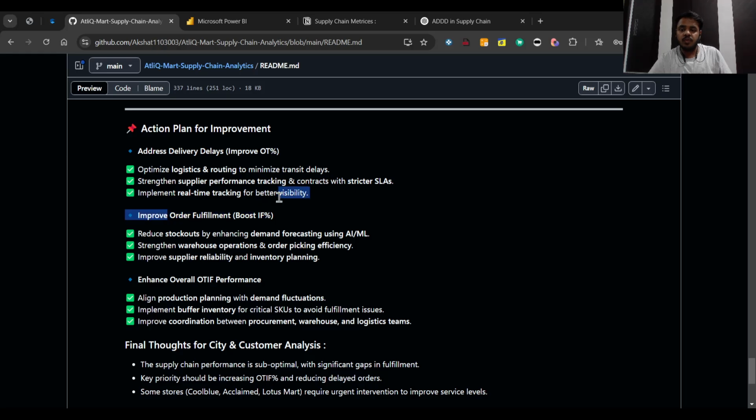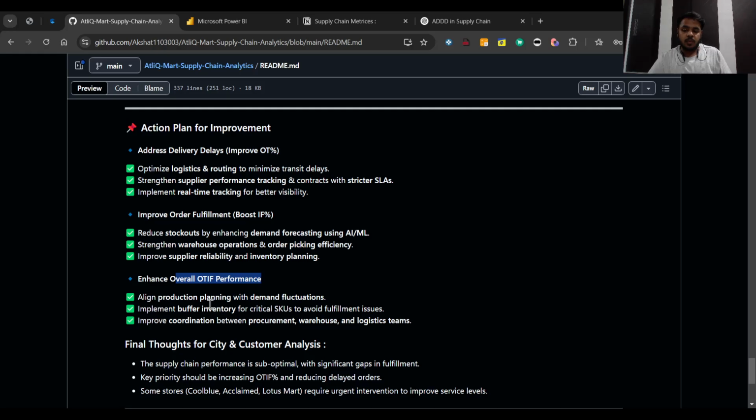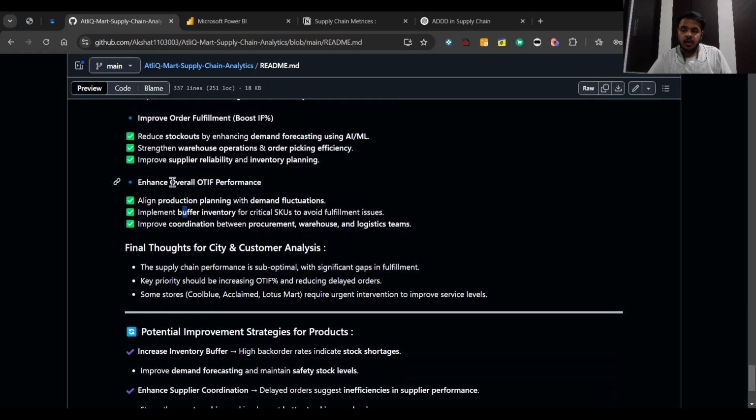Secondly, we have to improve the IF percentage along with OTIF performance. So how can we enhance the OTIF performance? So first of all, we have to align production, planning and demand fluctuations along with implementing buffer inventory for critical SKUs to avoid fulfillment issues. Also, we have to improve coordination between procurement, warehouse, and logistics teams.